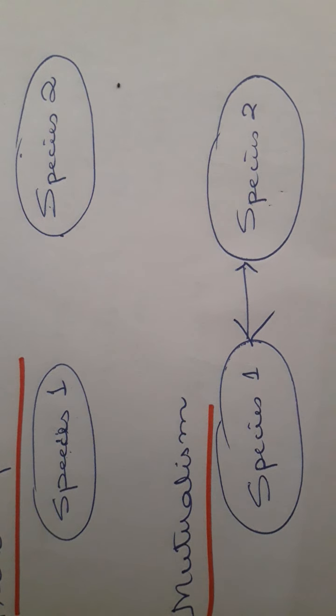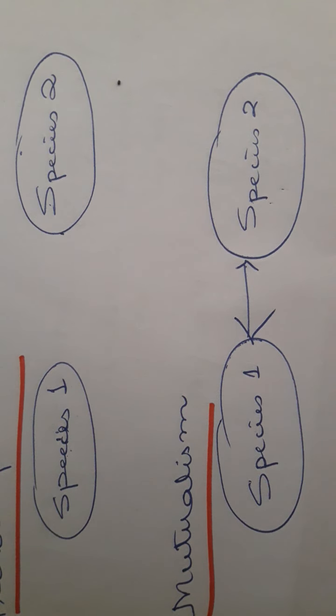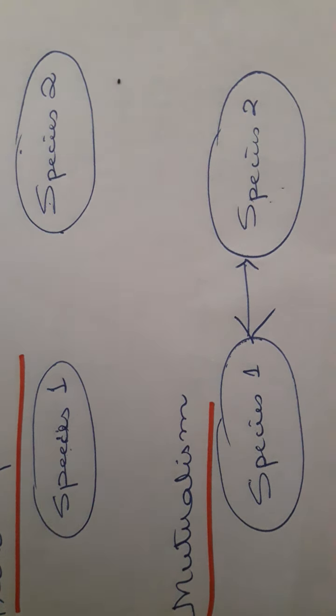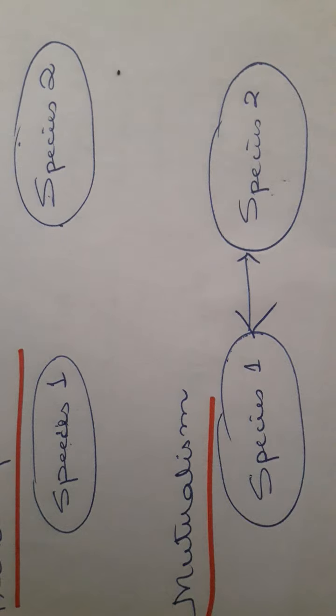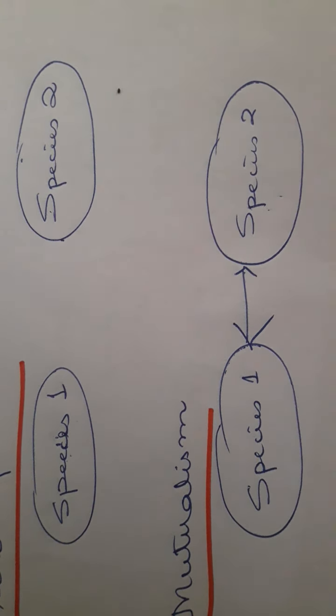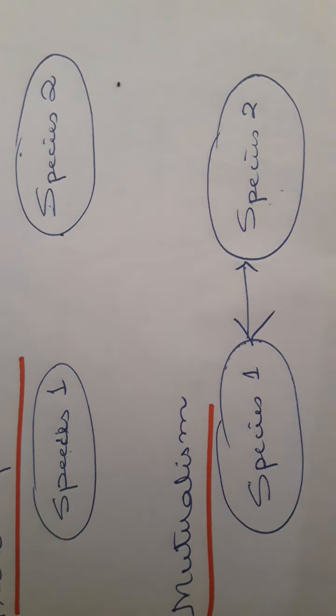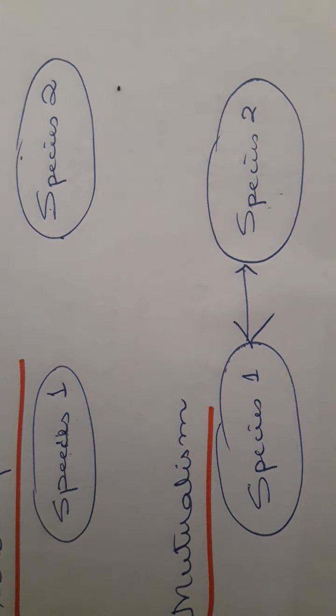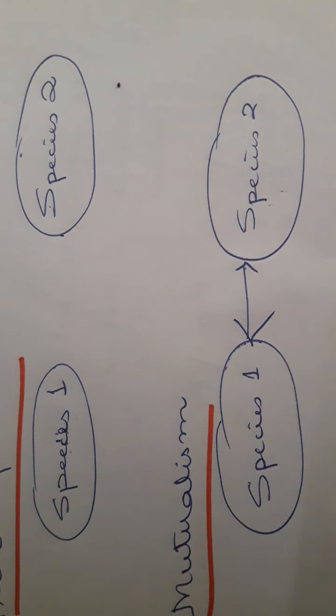So in that association, the algae will help to provide the food to the fungus, and the fungus helps in absorption of water and nutrients from the soil, the host where it is growing. So in that particular association, both are benefited, and that is known as mutualism or mutualistic relationship.